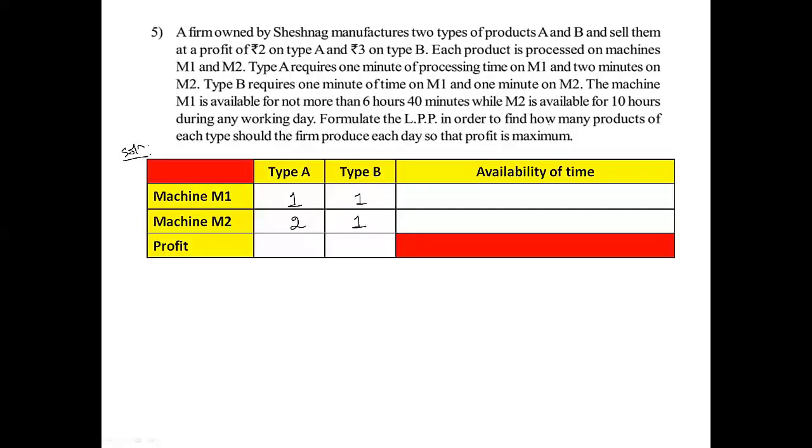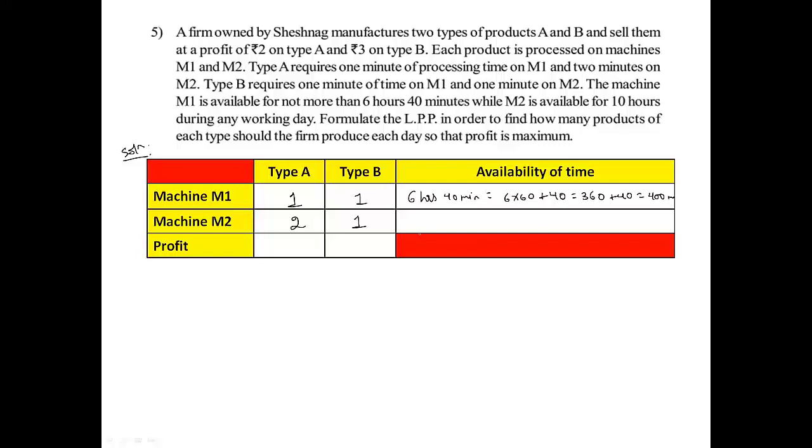So availability of time, that is, the machine M1 is available for not more than 6 hours 40 minutes. 6 hours 40 minutes converted into minutes is equal to 6 into 60 plus 40, that is 360 plus 40, which is equal to 400 minutes.